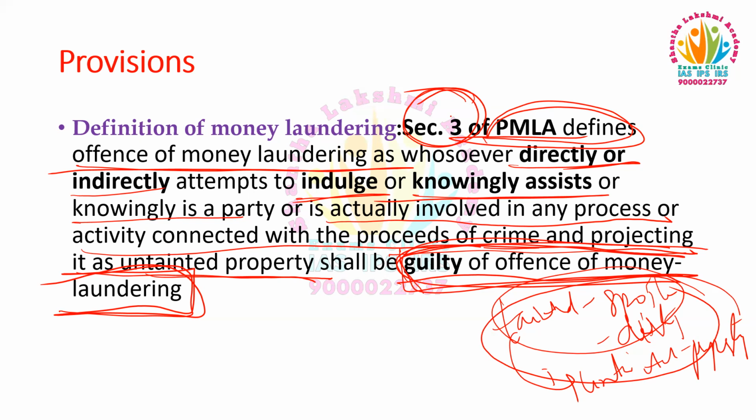So whosoever person directly or indirectly attempts to convert this tainted money into untainted property shall be attracted as guilty of offense under this Prevention of Money Laundering Act.